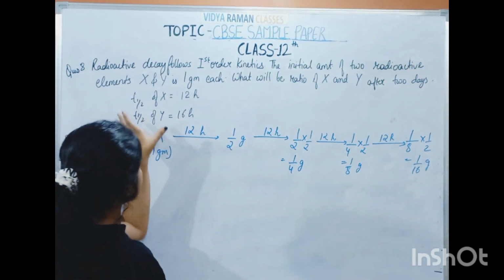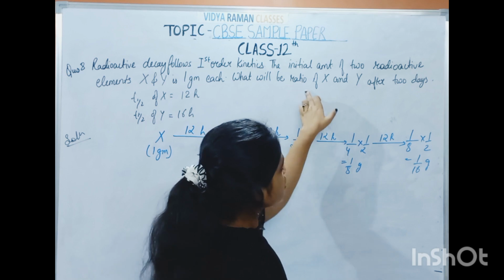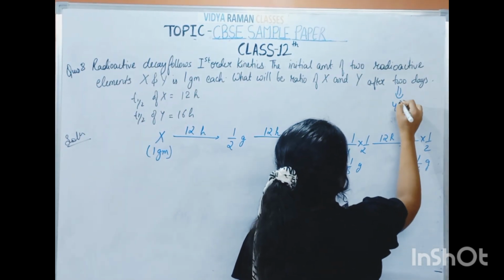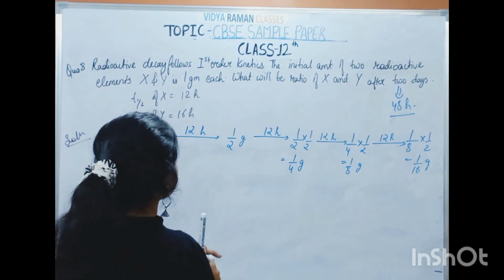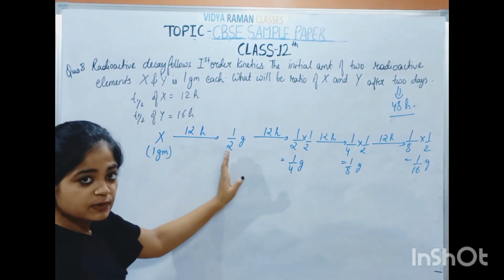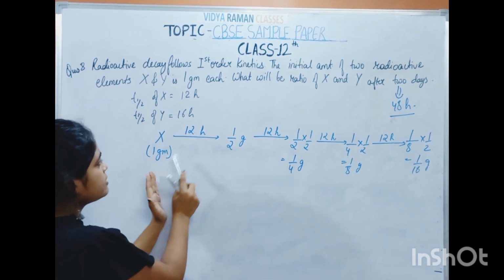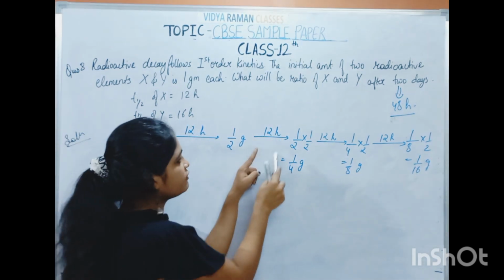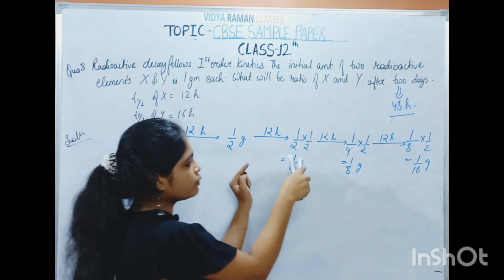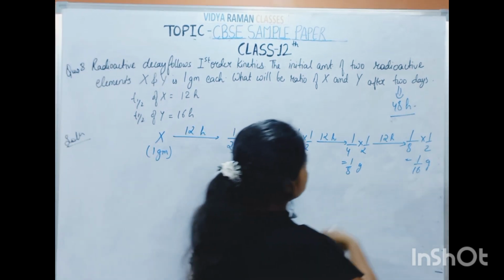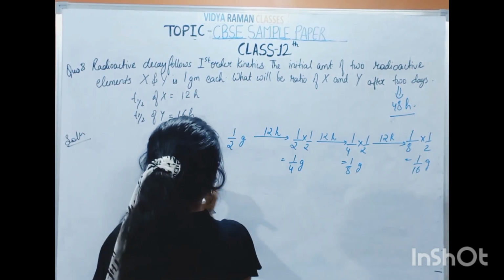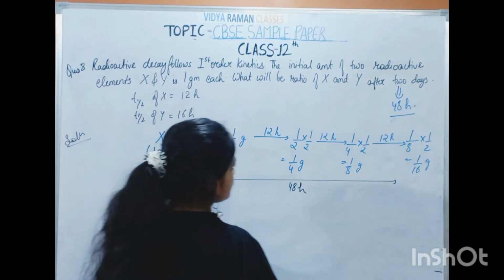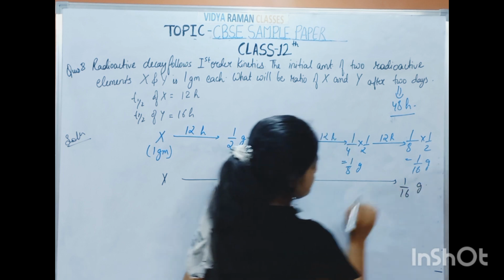So how many half-lives do we have to consider? We have to calculate the concentration ratio after 2 days. What do we mean by 2 days? It is 48 hours. If X after 12 hours becomes half of its initial concentration, 1 by 2 gram, and again after 12 hours becomes 1 by 4 and so on, then after 48 hours X has become 1 by 16 gram.